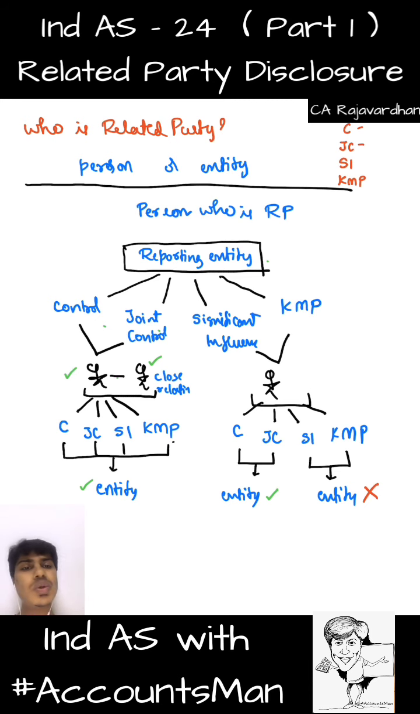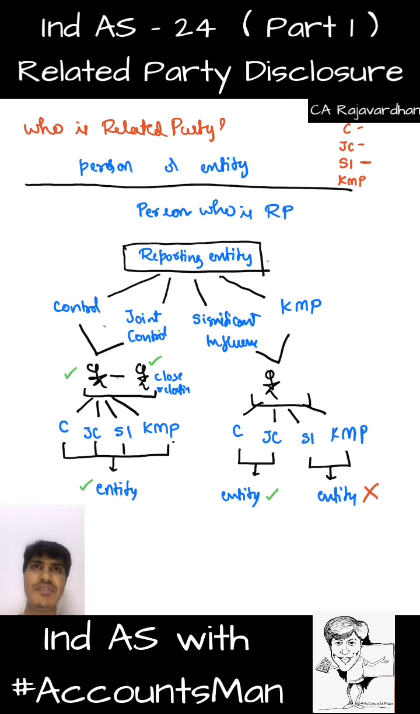Whereas if he holds only significant influence in our company, then he will not be able to affect anything if he holds significant influence in some other company also. It is dilution of dilution. If you hold significant influence in our company but control or joint control in the other company, then we and that company are related parties.